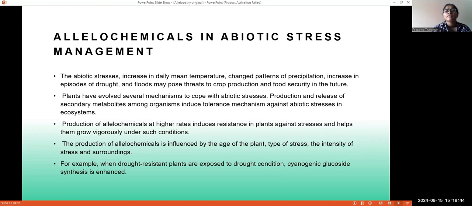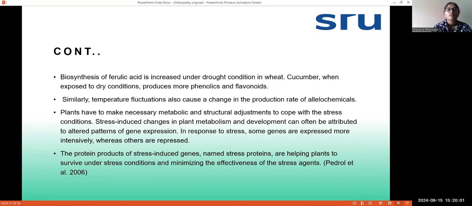Production of allochemicals is influenced by the age of the plant, the type of stress, the intensity of the stress, and the surroundings. For example, when drought resistant plants are exposed to drought conditions, cyanogenic glycoside synthesis is enhanced. Temperature fluctuations also affect the production rate of allochemicals.